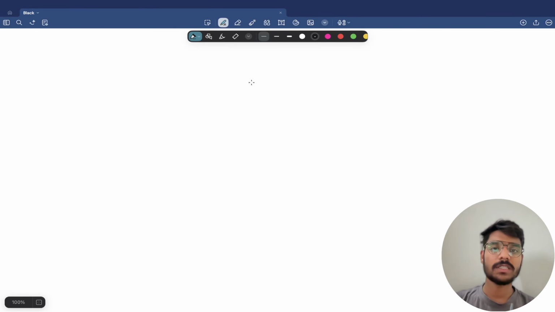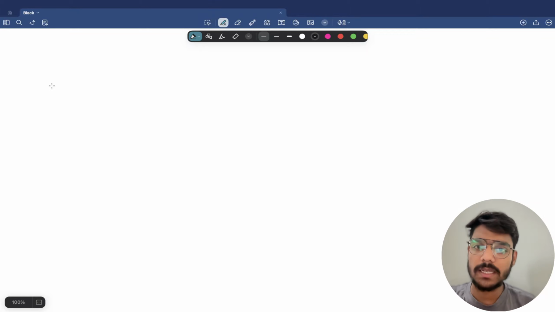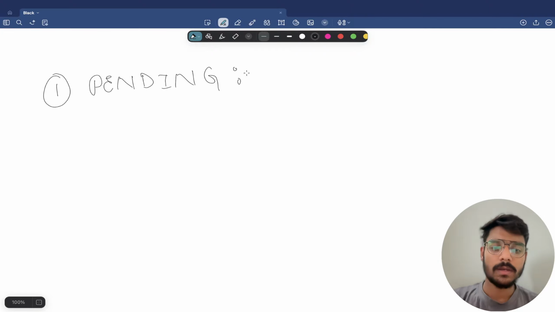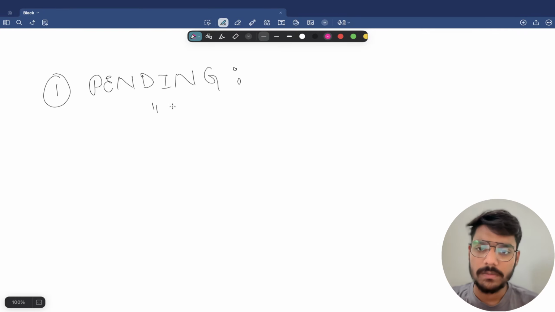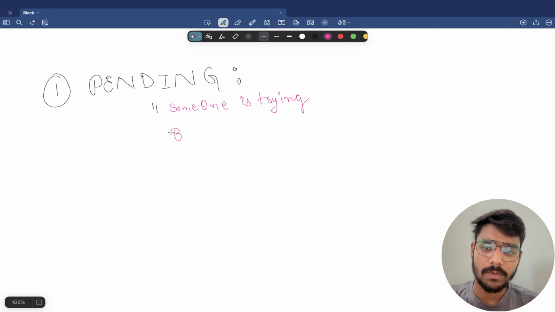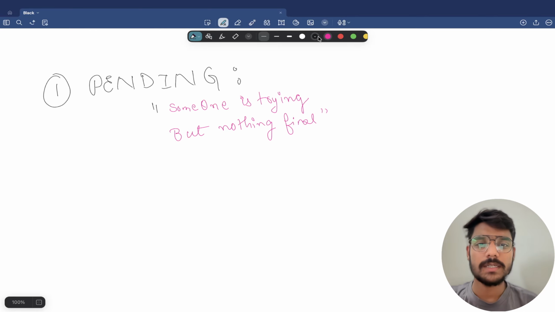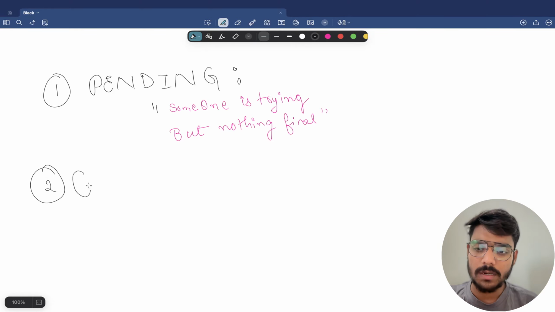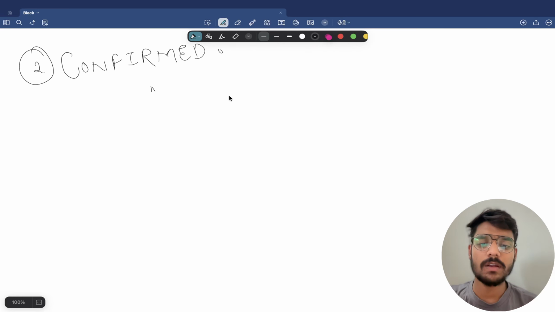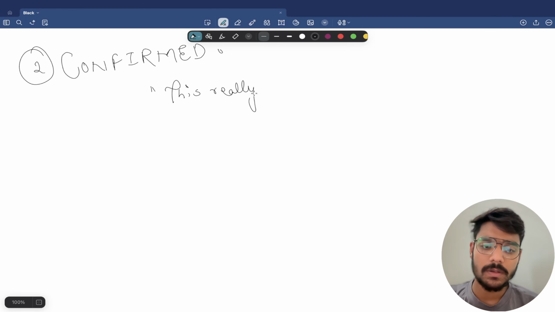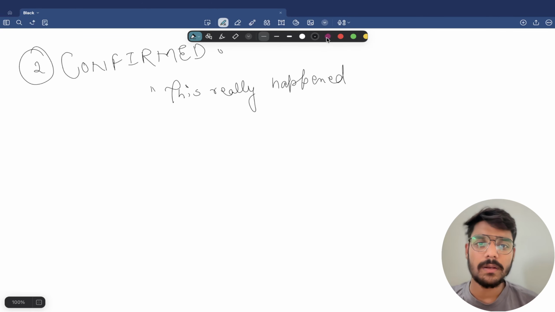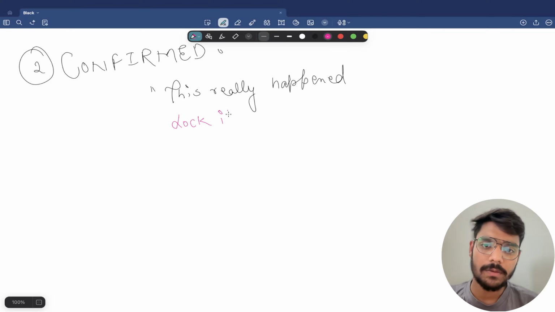There are three statuses used in our booking system. First is pending: someone is trying to do something, but nothing is final yet. Second is confirmed: confirmed means this really happened, lock it in.